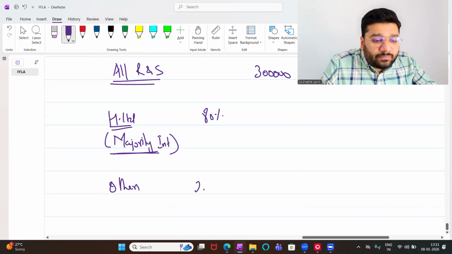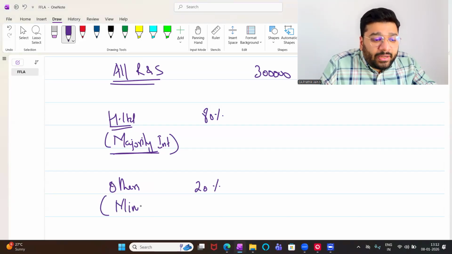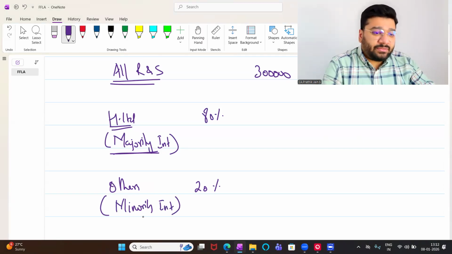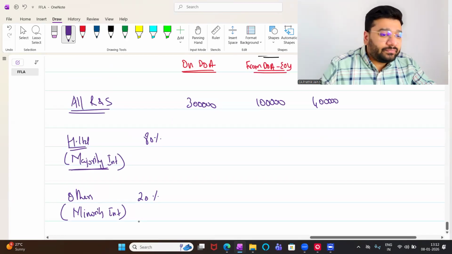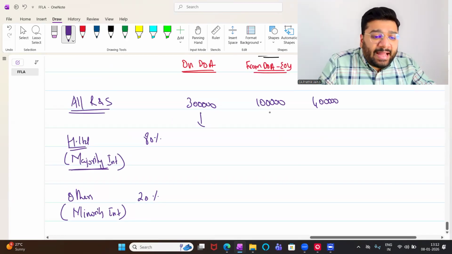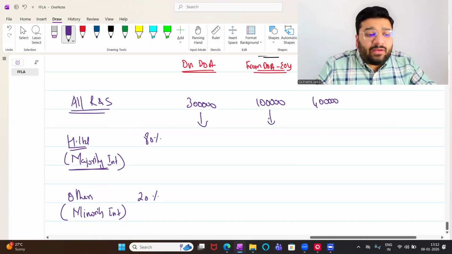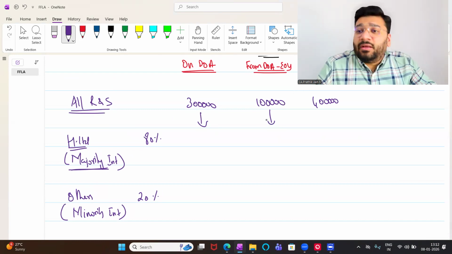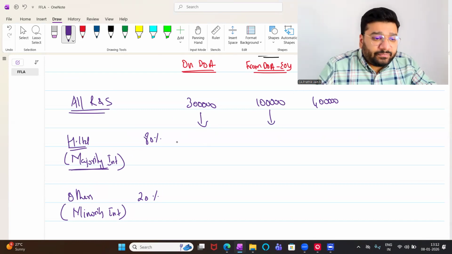Others are holding how much? 20%. These are called minority interest. Minority interest is also called non-controlling interest. Now, what are we supposed to do? Segregate this 3 lakh and 1 lakh between H Limited and others.